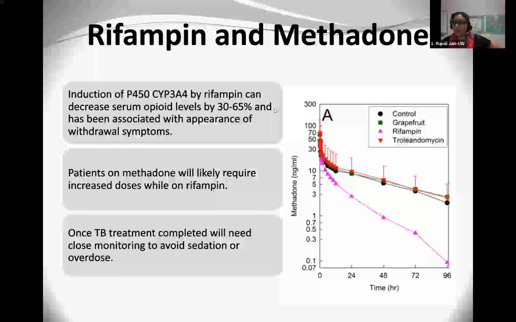Unfortunately, it's not an easy formula. You can see here the concentrations can be quite dramatic, but not every patient is going to be the same. So I recommend a 20% increase. You can monitor the patient for a few days, and then you may need to go up again. I don't like to do huge dose increases in general with rifampin because that induction can be gradual over time.